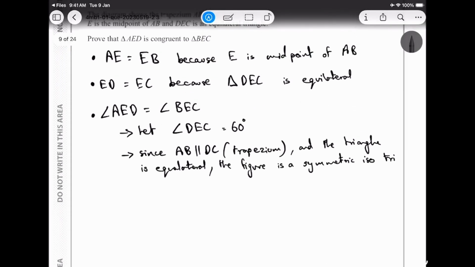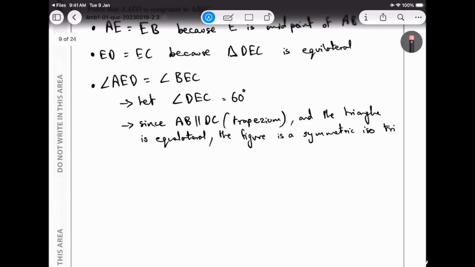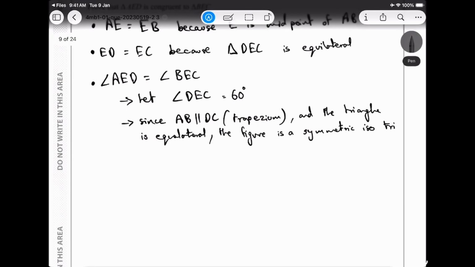If you write just two of these and mention at the end which type of congruency is happening, you should be getting the full marks. Okay, I have written all this. Now at the end we have to say which type of congruency is happening. We have SSS, we have SAS, we have ASA, all those kinds of stuff, angle, side, side. But in this case, which is the most popular one, which is SAS.